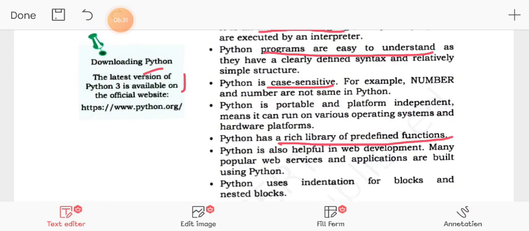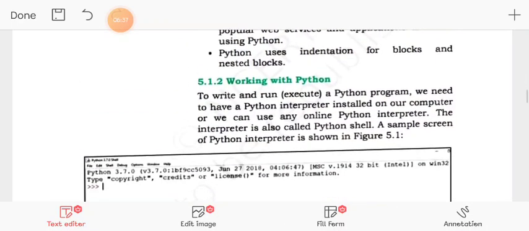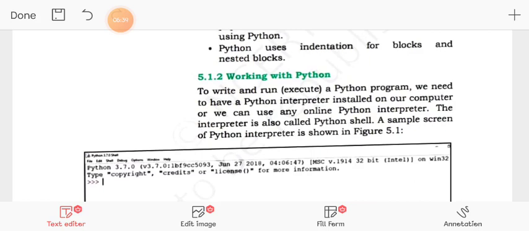Python uses indentation for blocks and nested blocks. While you learn Python, you will see that we do not write every line of code from the same point. Sometimes we need some code to go a little to the right, some code a little to the left. That is called indentation, and there are some blocks. You will learn it when you go through the programming part, right?